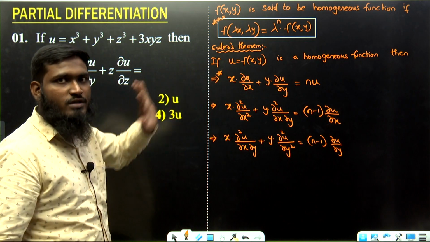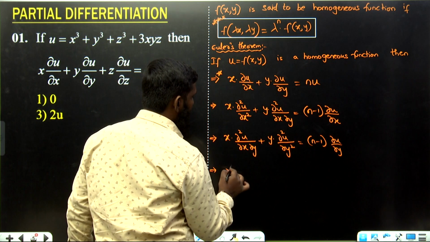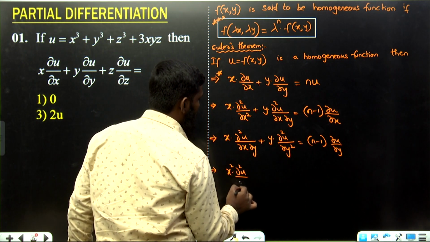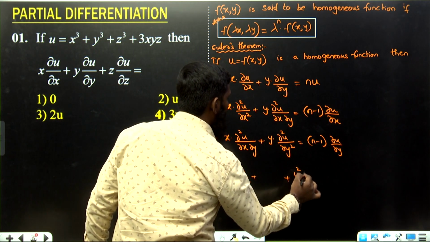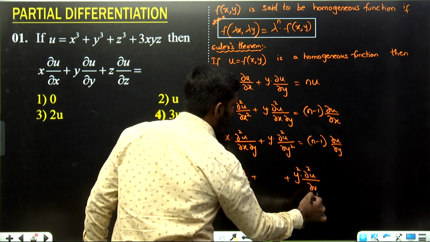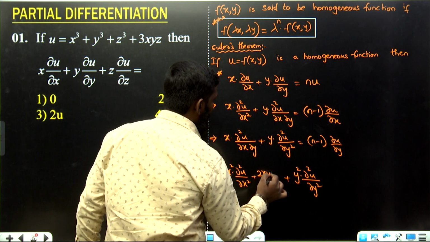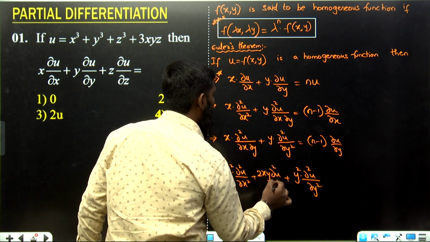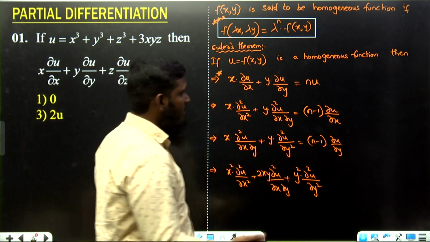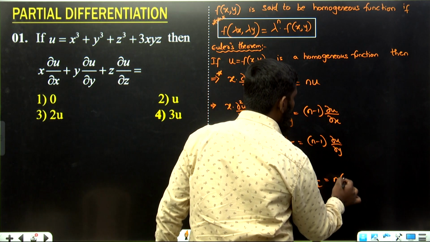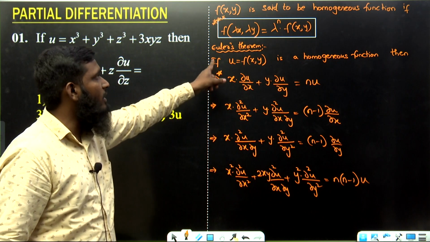But the first formula is the most important over here. Now let us go with the next formula. x square into dou square u by dou x square plus y square into dou square u divided by dou y square, plus 2xy into dou square u divided by dou x into dou y. For this, the formula is n into n minus 1 into u. So these are the four formulas according to Euler's theorem.